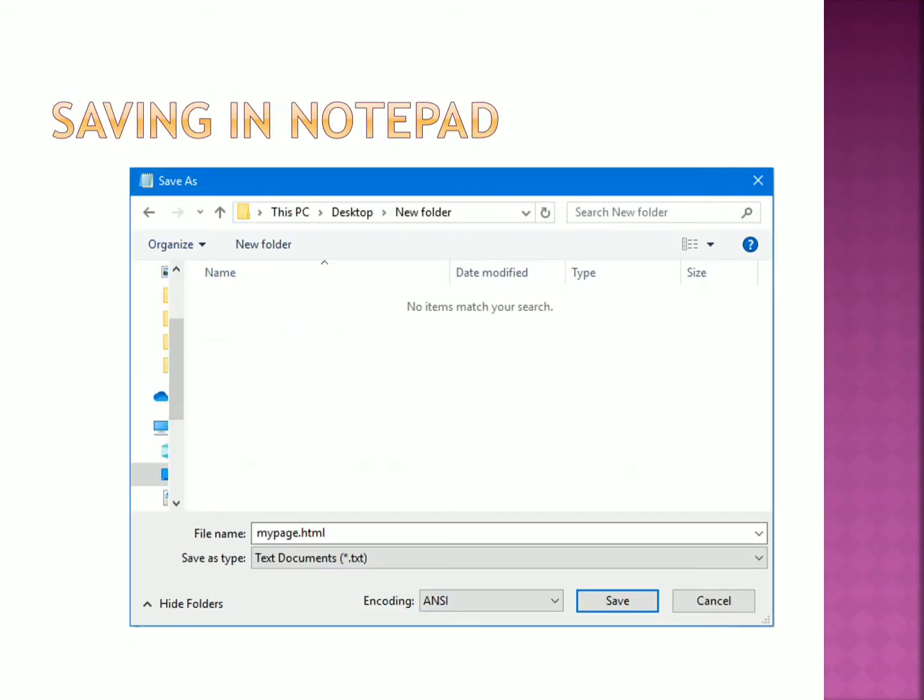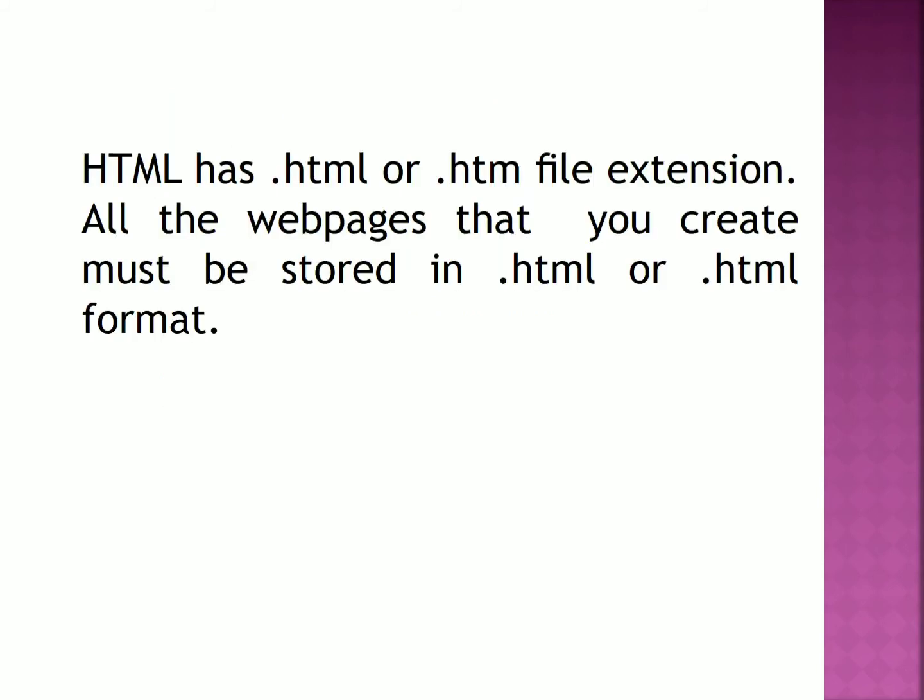After writing in Notepad, I have to save the file. You have to go to the File menu, Save option, and check which folder you are saving the file in. Keep in mind that all the files in HTML must be saved with the .html extension, that is mypage.html. I have given the name, then you click on the Save option.